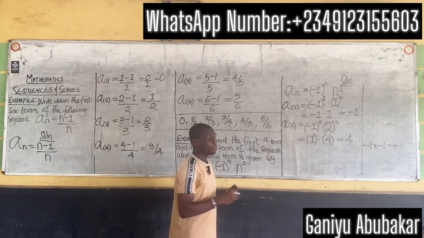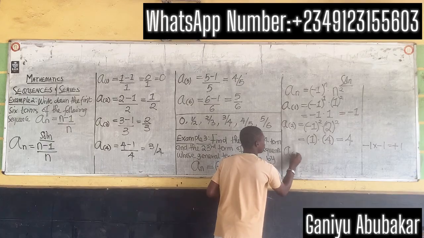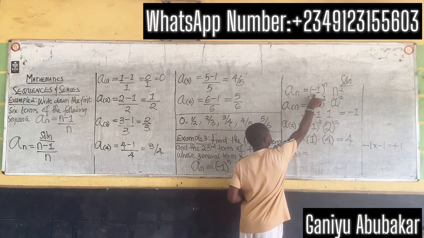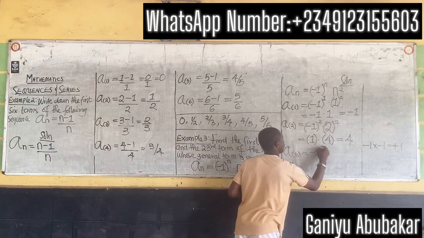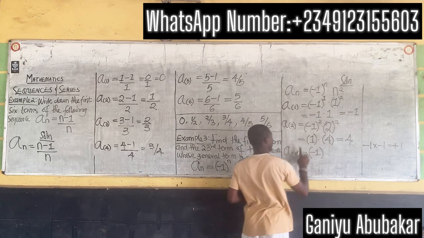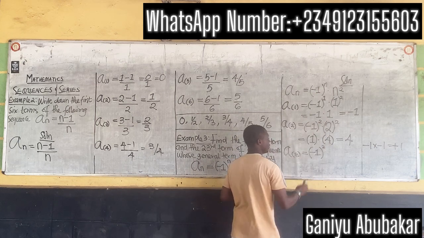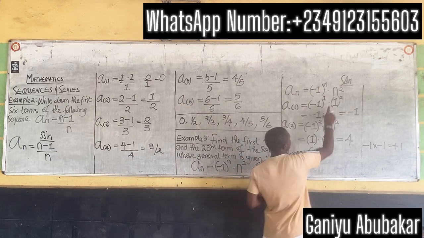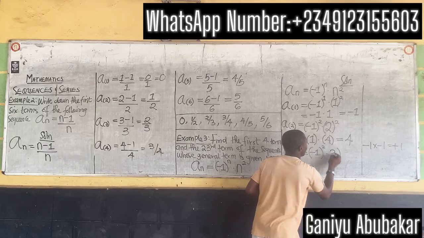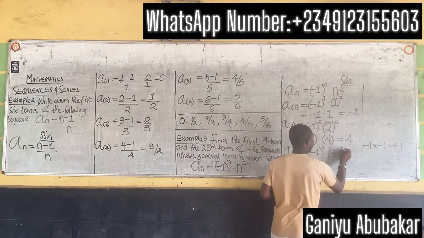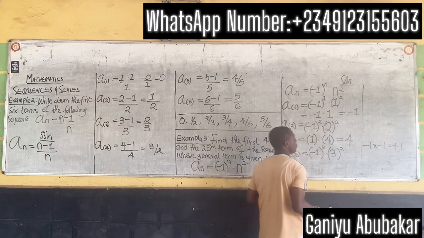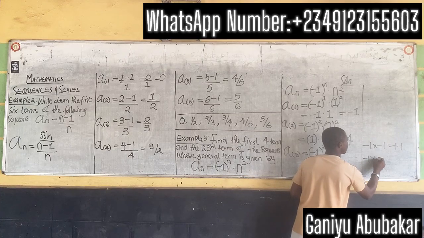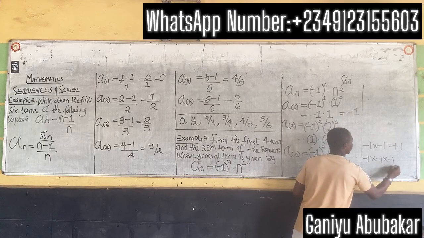Let's put n as 3. That's a_3 equals, this gives you -1 all to power n here should be 3, dot n here is 3, that's 3 over there all squared. (-1)^3 means -1 times -1 times -1.